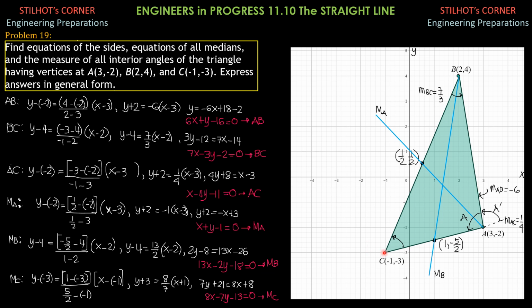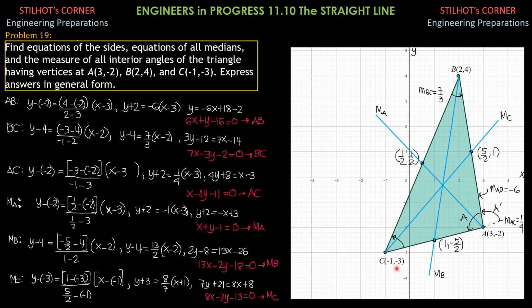And finally, the median through C, the midpoint here is 1/2 of quantity 2 plus 3, which is 5 halves. 1/2 of 4 plus negative 2 is 1. So this is at 5 halves, comma, 1. And that's the median through C. So for the equation, I'll make this point 1, point 2.